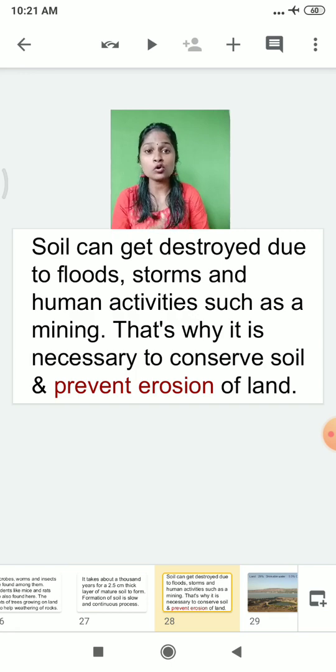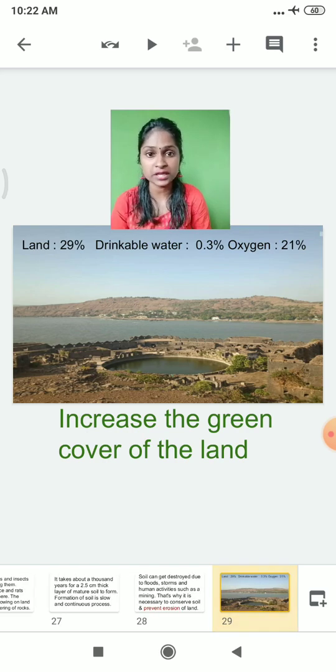So how can soil get destroyed? Soil can be destroyed for many reasons. It might get destroyed because of floods, storms, and human activities such as mining. That's why it is very necessary to conserve the soil and prevent the erosion of the land. I hope you have understood whatever concept we have learned today. So what new things have we learned today, students?